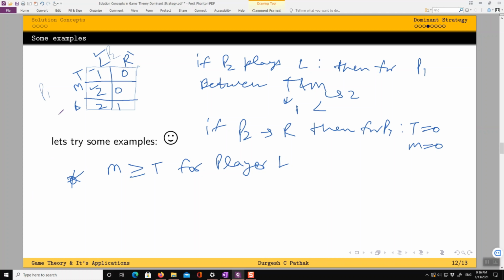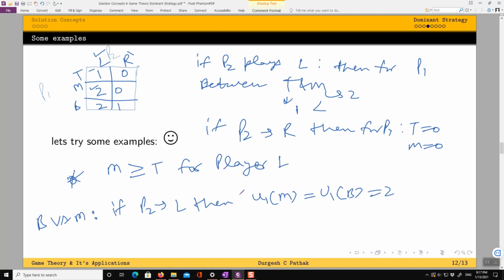Fine. Now let's compare B and M, B versus M for player 1 itself. What will happen if P2 plays L? Then the payoff for 1 from M is the same as the payoff from B. This is 2, right?